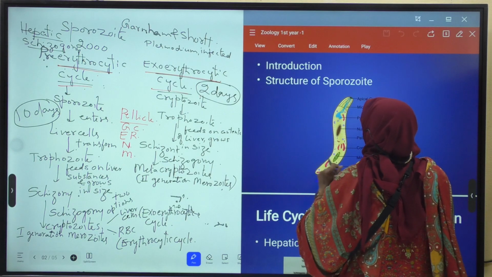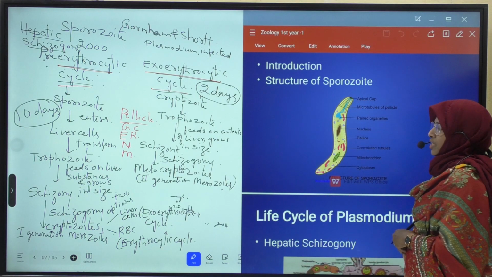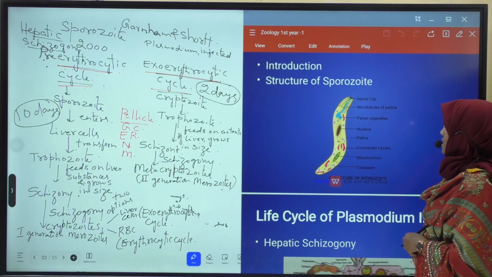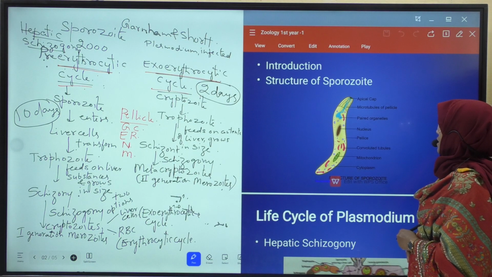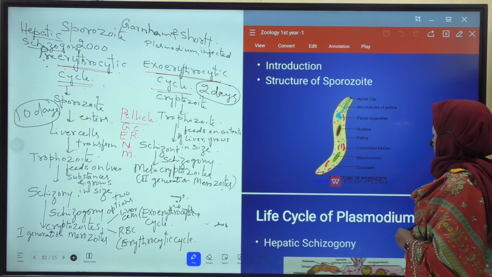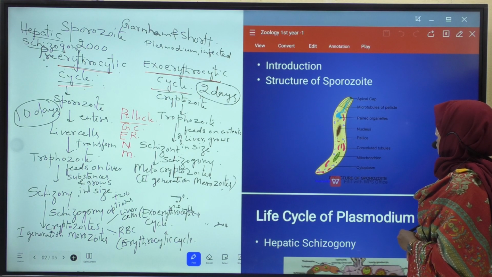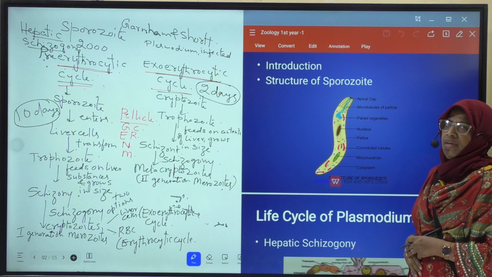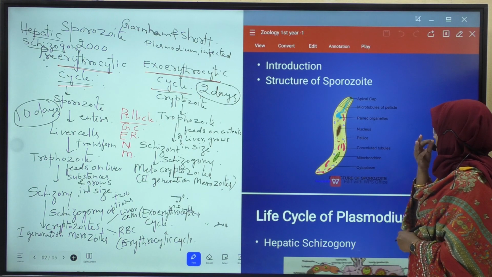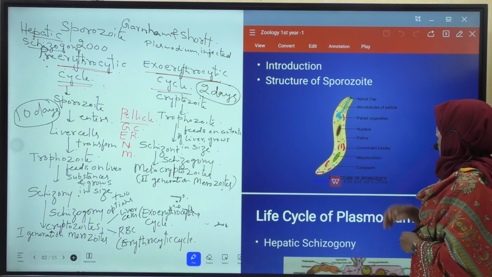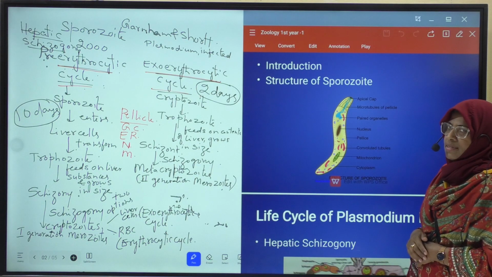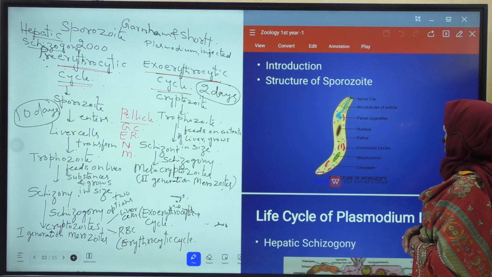The body of sporozoite is spindle shaped and it is covered by pellicle. Inside the pellicle, that is in cytoplasm, many microtubules are present. These microtubules are useful for wriggling movements of the sporozoite.